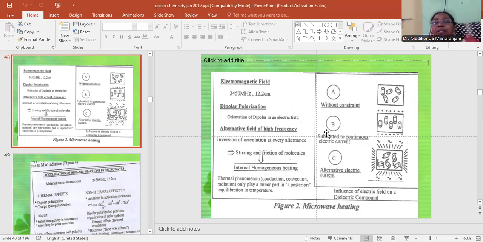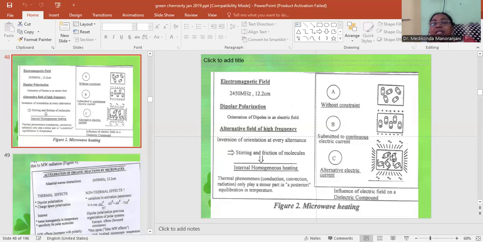Then when you submit it to a continuous electric current, that is alternative field of high frequency, there will be inversion of orientation at every alternance. You can see this. This is normally when you apply the current, and in the case of alternative electric current, there will be inversion of orientation at every alternance, and this results in stirring and friction of the molecule, as we can see in the picture.